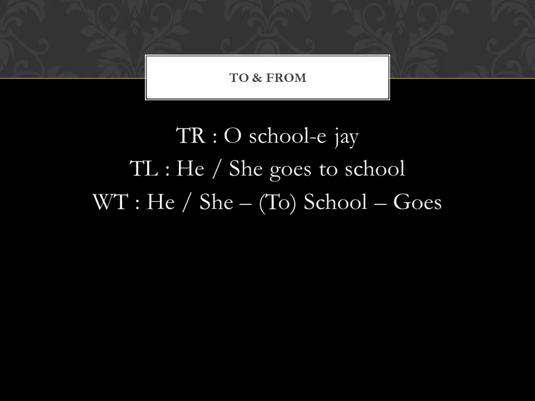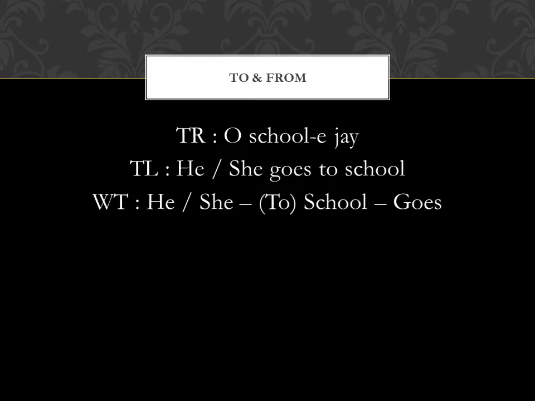Now, there are two confusing things about this marker e. One, it can be added to words in different contexts, not only to signal "to", but also in a multitude of other contexts. We will see a few of them in later examples today, but this can be very confusing. But know that it happens. I'm not going to explain it right away because it will become too much of a cognitive load.